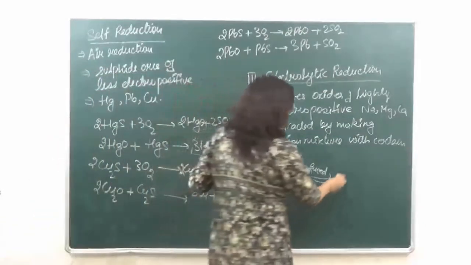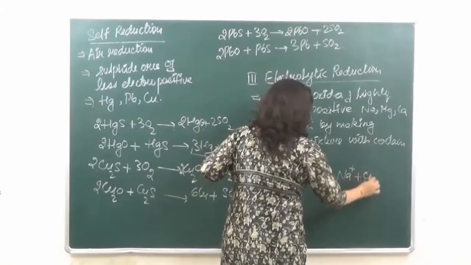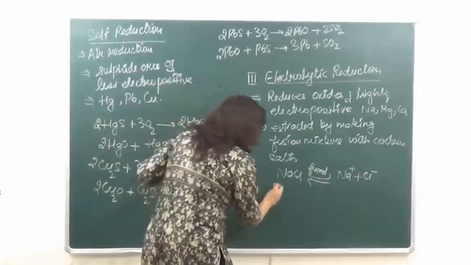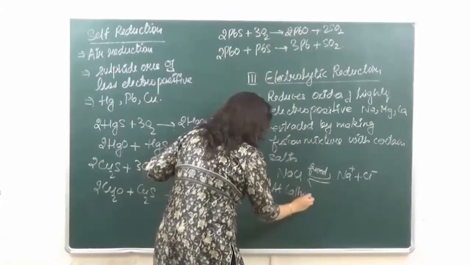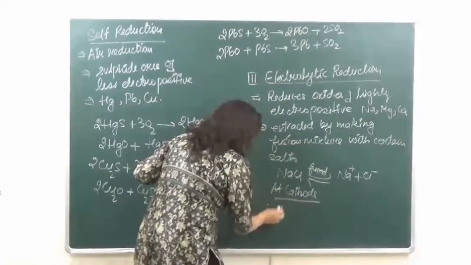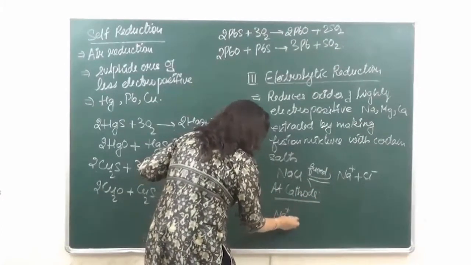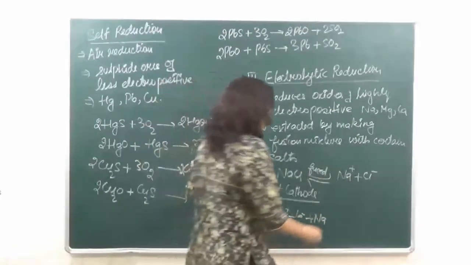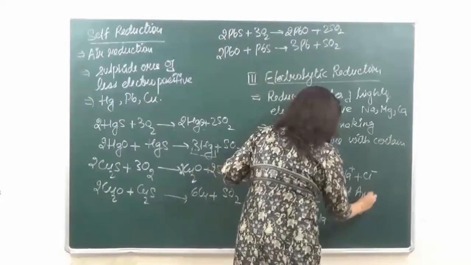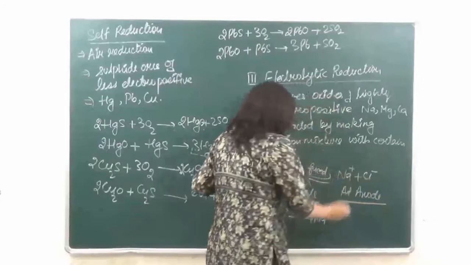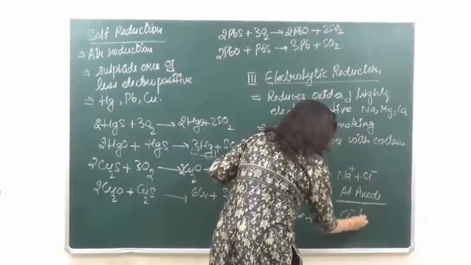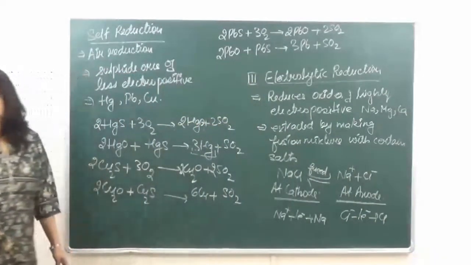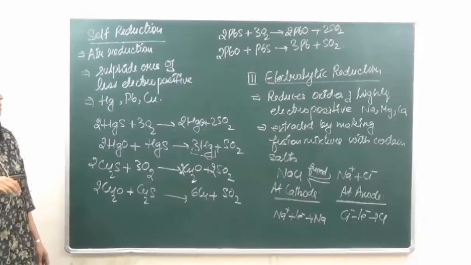When we electrolyze this is what we are going to get, Na positive and Cl negative, and the reaction at the cathode, that is going to be Na positive plus 1 electron to give us Na, and at anode it is going to be Cl negative minus 1 electron to give us Cl. Right? So the sodium metal that can be removed from the cathode.